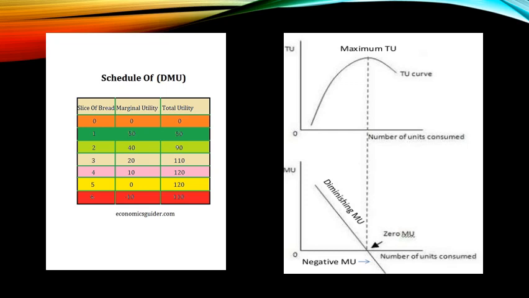So what is happening? The law of diminishing marginal utility states that as you go on increasing the quantity of the product, I want you to see the screen. I have taken the example of a slice of bread on the screen. As you go on consuming a product, the satisfaction you derive from each successive unit goes on diminishing. At level 1 you were getting 50 utils, at level 2 you were getting 40 utils, at level 3 you were getting 20 utils, at level 4 you were getting 10 utils.